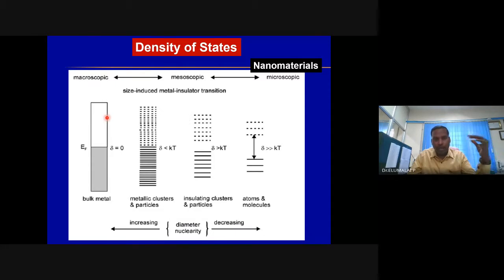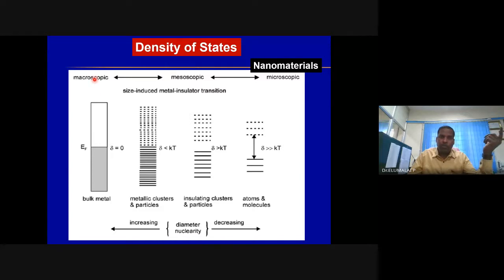What happens? Number of atoms decreases. Number of silicon atoms decreases. Cadmium sulfide ions decrease. So as the number of ions, atoms, molecules are less, the density of states also will be less. As the density of states is less, there will be a change in the band gap. There will be a development of Kubo gap. It might even develop a band gap. Increased band gap you will see. No band gap, but there is increased band gap.